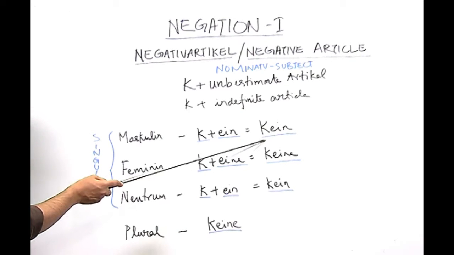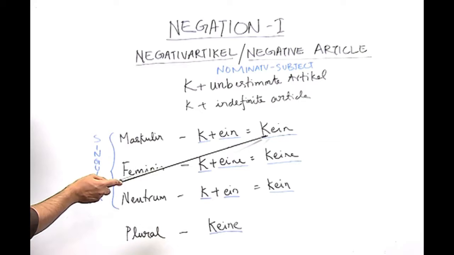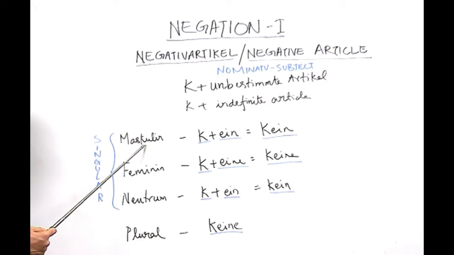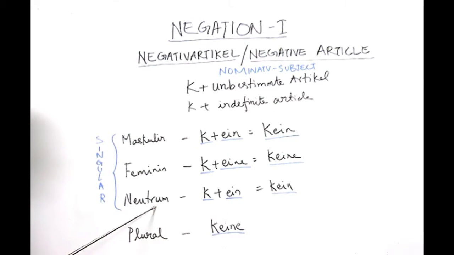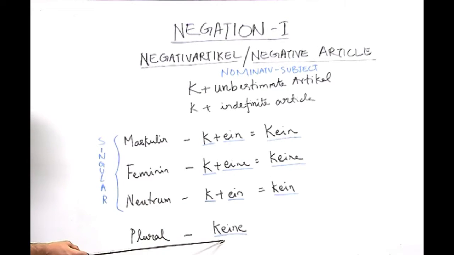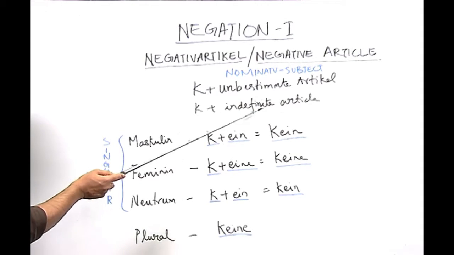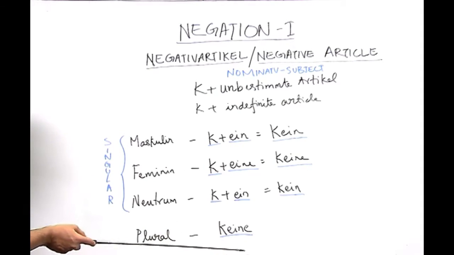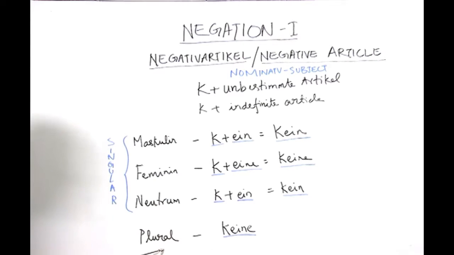However, this can be a little confusing. So, always remember that one kein here belongs to the masculine gender, the other kein belongs to the neutral gender, and the one keine is in the feminine gender, and the last one here belongs to the plural. So, out of 4 negative articles, 3 of them are in singular and 1 of them is in plural.